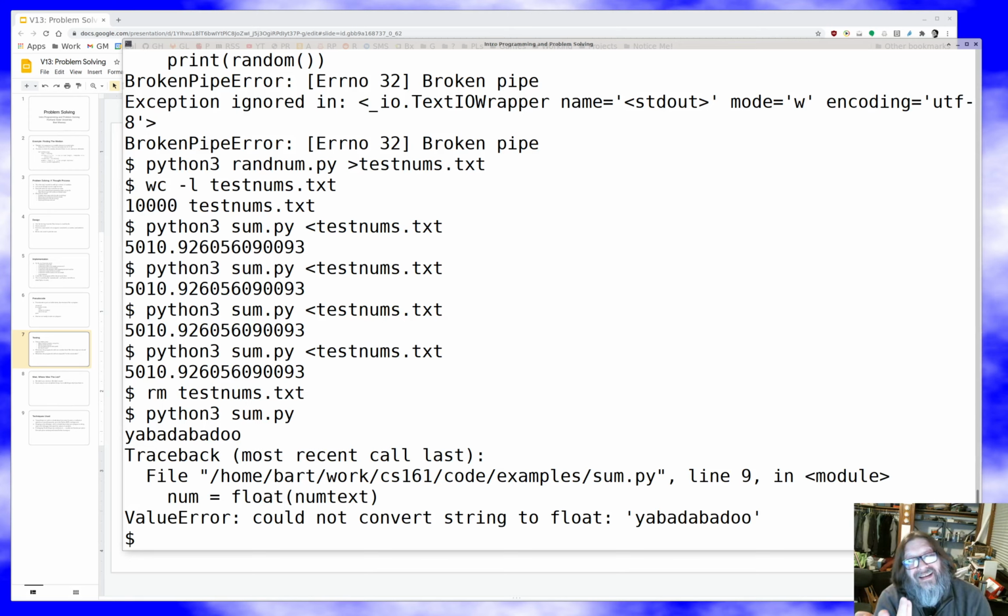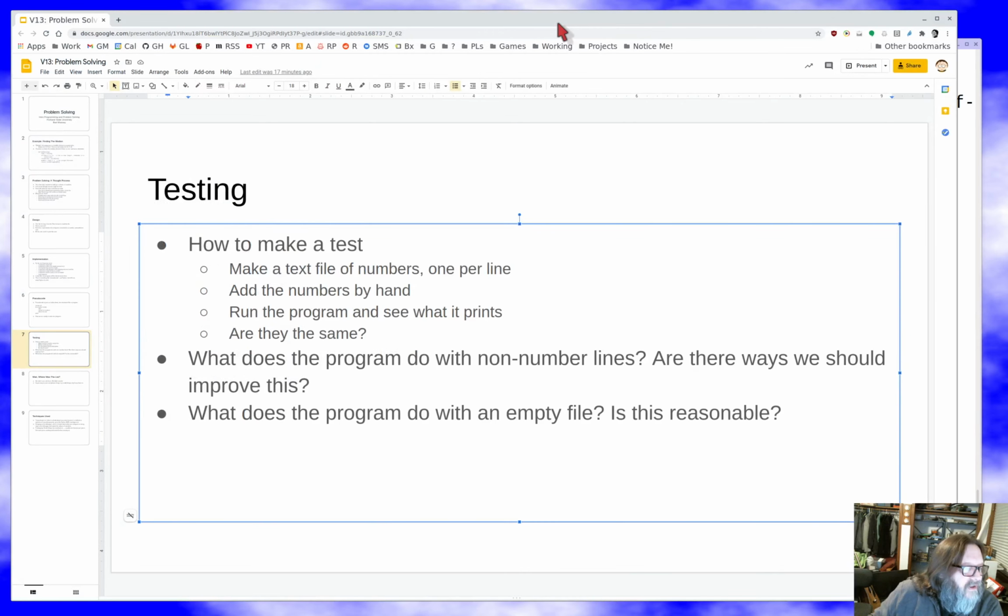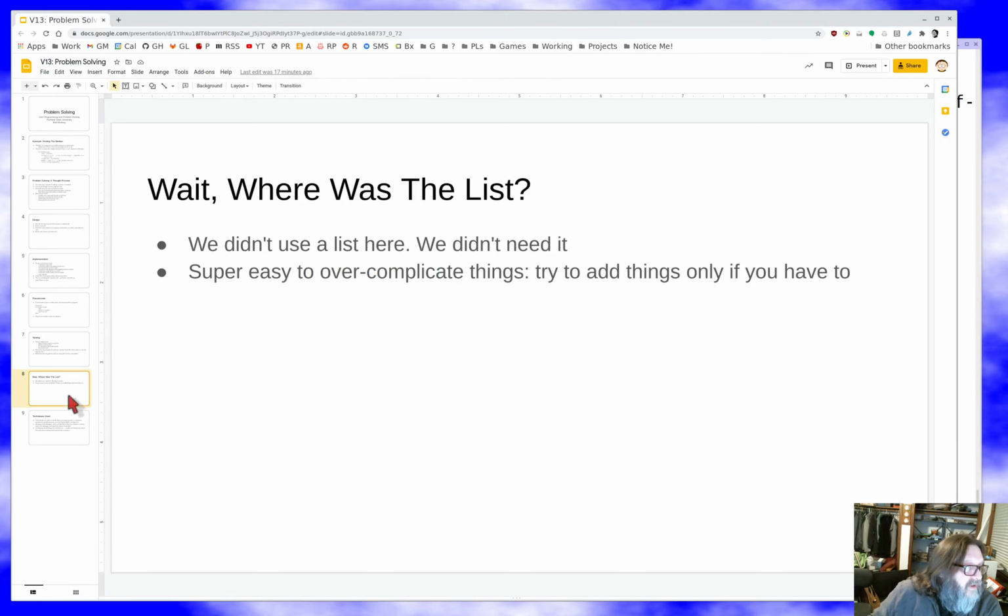Is that okay? Probably, right? There are things we can do about that we haven't talked about, but it's not the end of the world either. It certainly tells me that I need to go back and look at my lines of text, which is fine. And yeah, we saw that it prints 0 with an empty file. So there we are. Now, you might have thought that I'd need a list for this, that I'd need to store all the numbers in memory. We don't need it, right? The running sum is enough to keep track of what we need to keep track of. We're only interested in this thing, so we don't overcomplicate things. It's really super easy to make things more complicated than you need to.